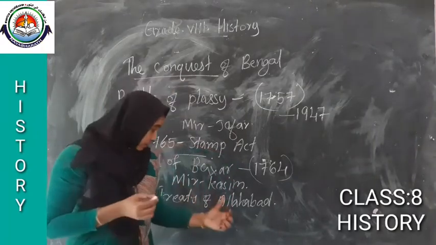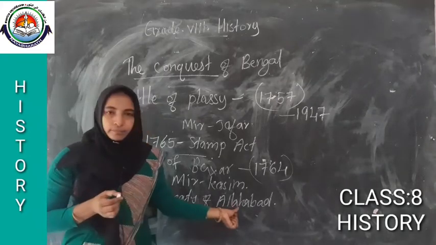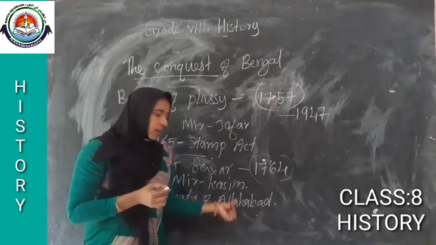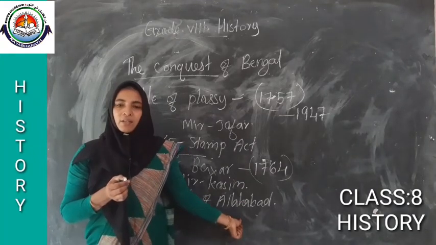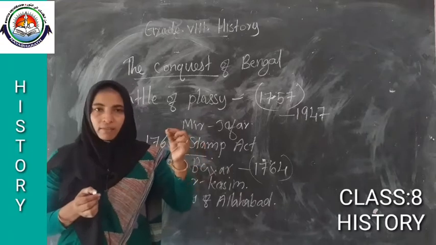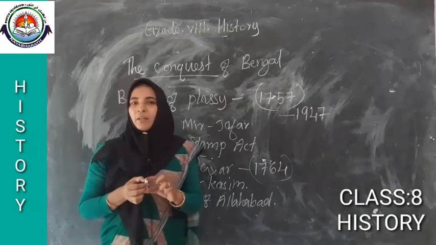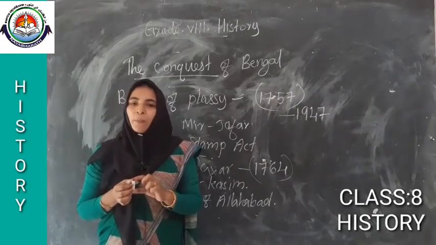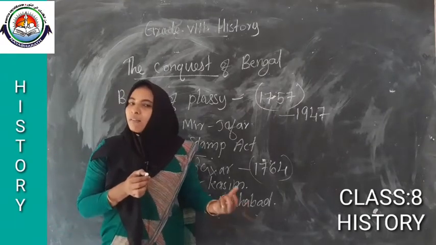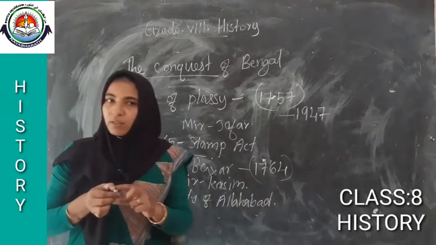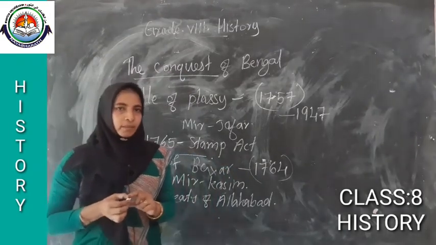According to the Allahabad Treaty, the Diwani right, or the right of revenue collection, of Bengal, Bihar and Orissa was given to whom? Shah Alam II needed to give the revenue collection of Bengal, Bihar and Orissa to whom? To the Britishers. That was the treaty.